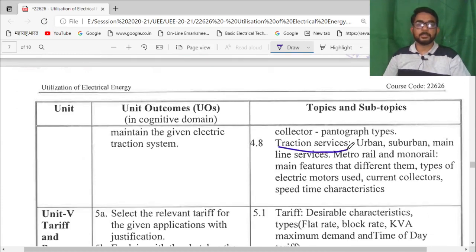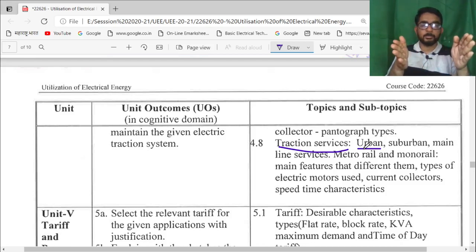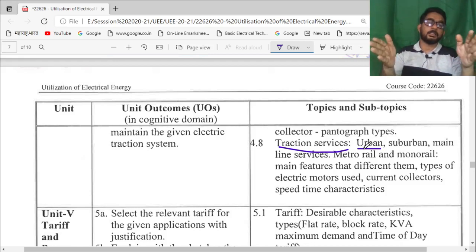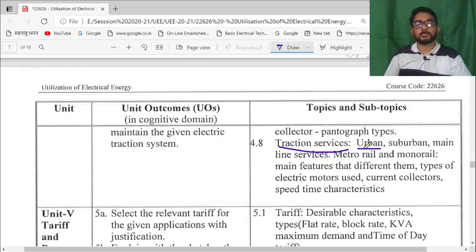Then traction services. Traction services are classified into three parts: suburban, urban and mainline services. Then also classified on the basis of the track distance, that is if it is 1 meter monorail, if it is 1.5 meter, somewhat like this. If it increases, then also these traction system services are classified.